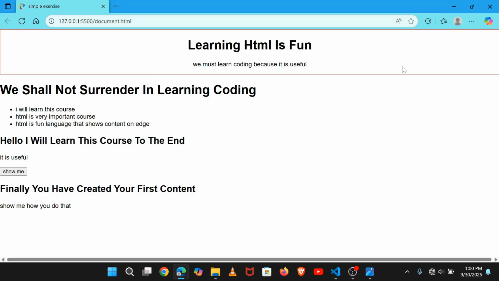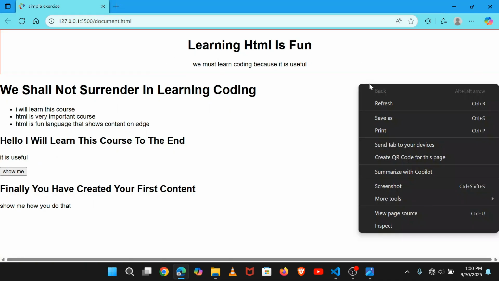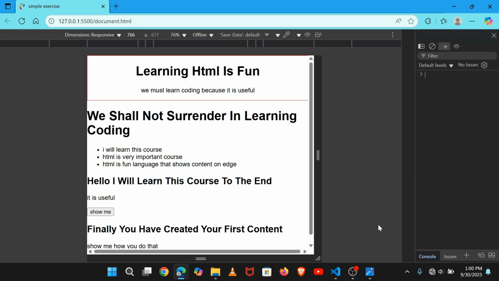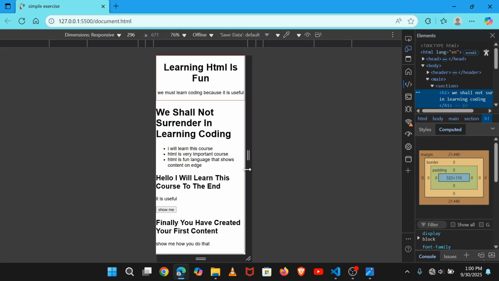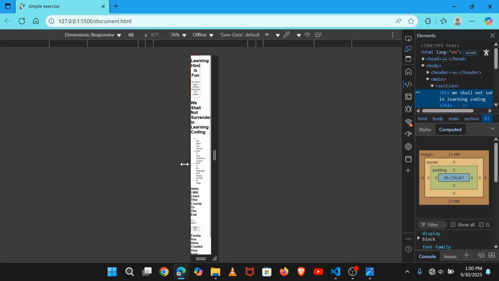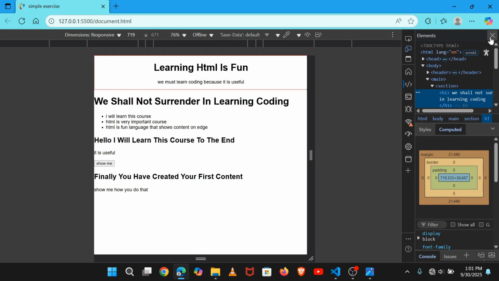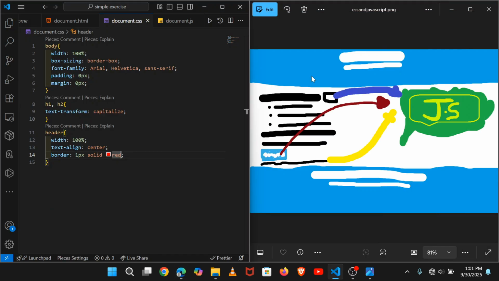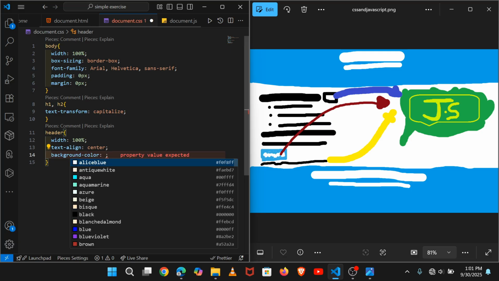The width is equal to the width of the browser, and when you inspect, you see our website is responsive, there is no problem. And now I'm going to remove this border, and instead I will set a background color to that kind of brown.